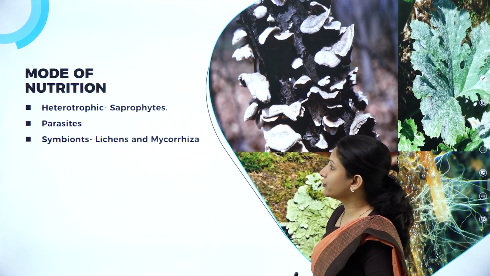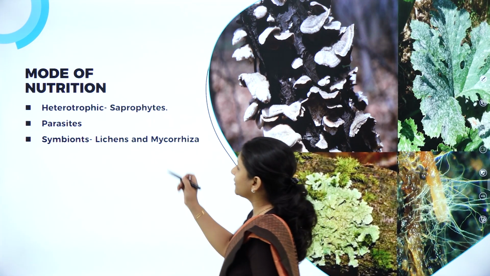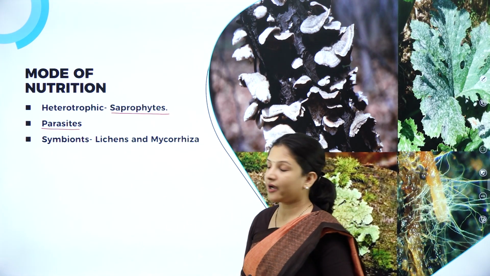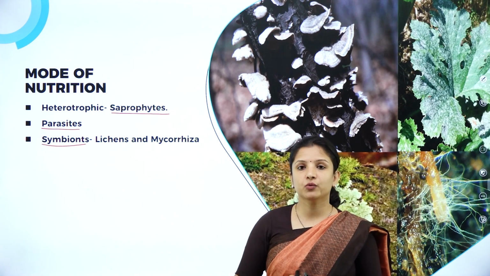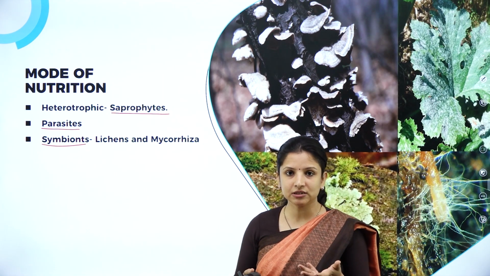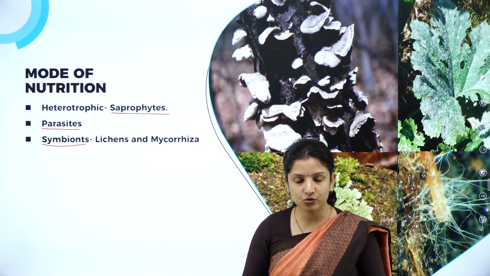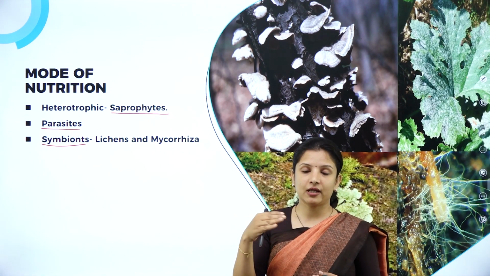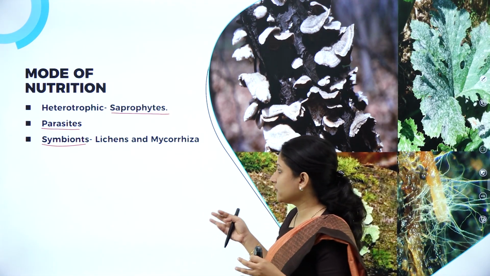So, next let's move on to what is the mode of nutrition. Earlier itself I have told you they are heterotrophic, wherein they can be saprophytic or they can be parasitic, and sometimes fungi can be symbiotic, meaning they can grow in association with lichens and mycorrhiza. So, they can grow along with lichens and along with mycorrhiza. What is lichens? We shall look into it in one of the sessions, because you have a separate portion wherein they have put viruses, viroids, prions and lichens separately. So, we will study about that.